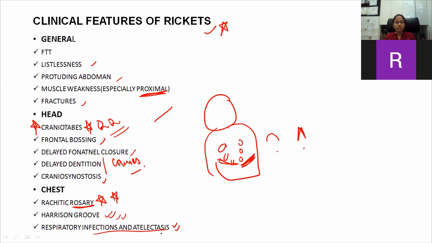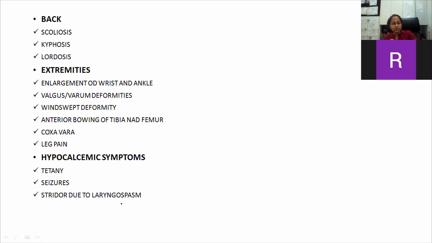A lot of questions have been asked about the clinical features of rickets in various forms. Like, all of the above are features of rickets except, or craniotabes is seen in which disease. So next, in the back there may be scoliosis, kyphosis, lordosis. In the extremities, there is enlargement of the wrist and skull, valgum and varus deformities, windswept deformities. I'll be talking about it in detail in the next slide. There will be coxa vara, leg pain, hypocalcemic symptoms like tetany, seizures, and stridor.